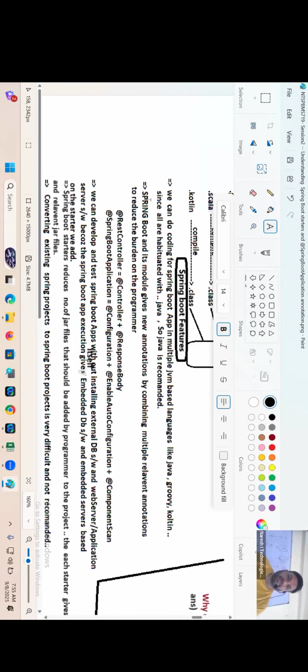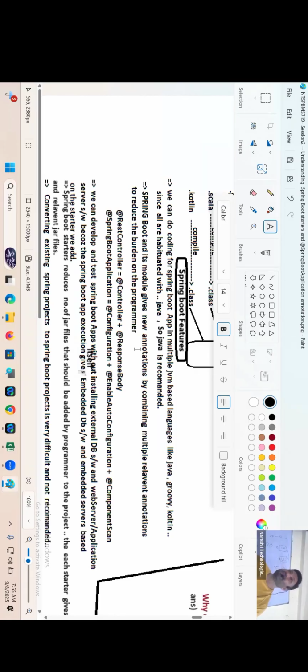Spring Boot and its modules give new annotations by combining multiple relevant annotations to reduce the burden on the programmer.